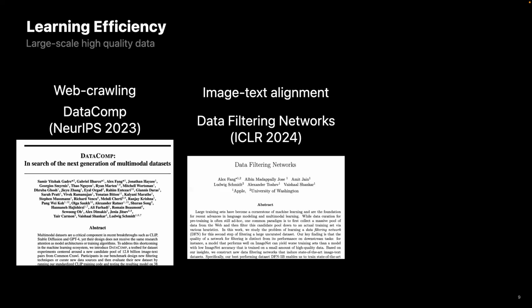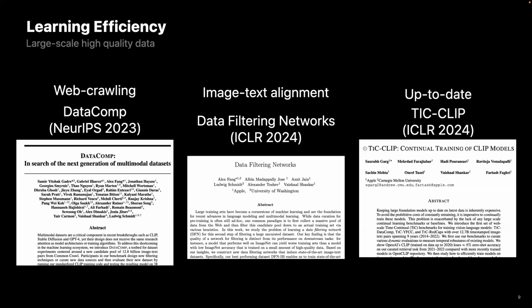Now, let's talk about learning efficiency. The first ingredient for training a good model is a high-quality dataset. And for training our MobileCLIP family of models, we use the DataComp dataset that was introduced in 2023. This dataset contains high-quality web-crawled image-text pairs, and there are more than 12 billion image-text pairs. And for the later family of models, we use the data filtering networks variant of this dataset that filters high-quality images and text from this dataset. And in addition to that, we also introduced a new dataset called TIC-CLIP for continual training of CLIP models.